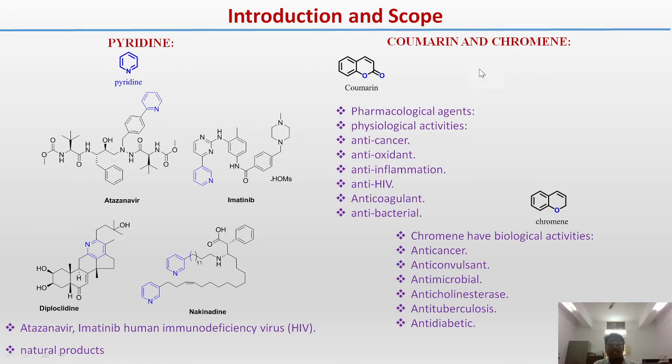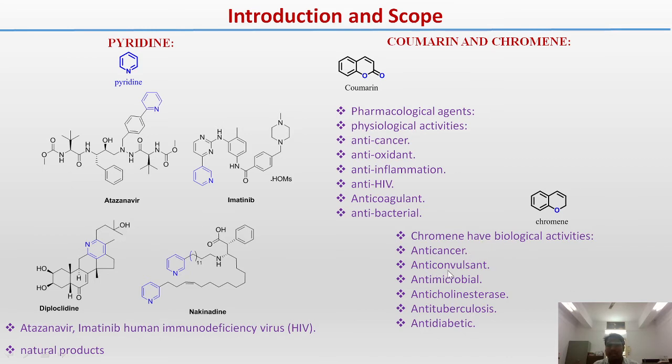Next one is coumarin. You can see the coumarin here. Coumarin is a pharmacological agent and gives physiological activity: anti-cancer, antioxidant, anti-inflammatory, anti-HIV, anticoagulant, and antibacterial. Next one is chromene. You can see the chromene structure here. Chromene also has biological activity.